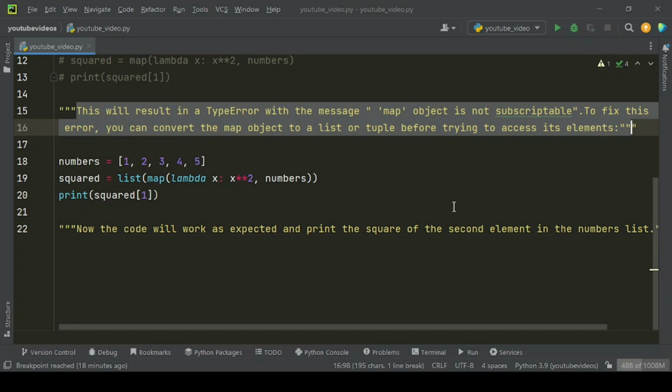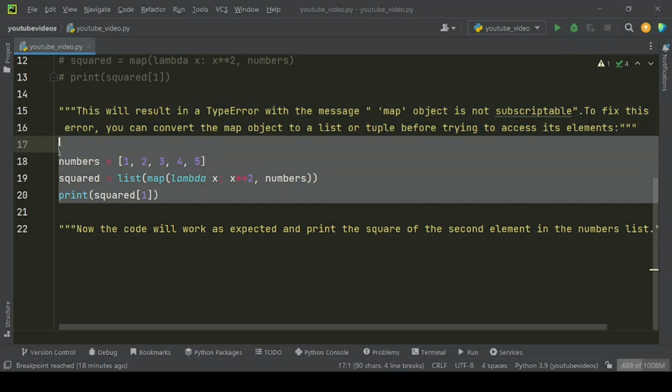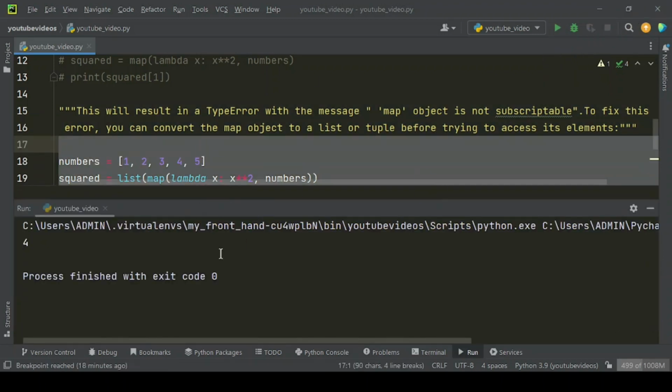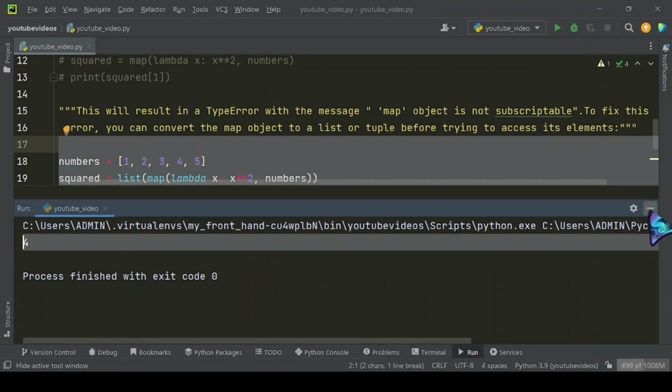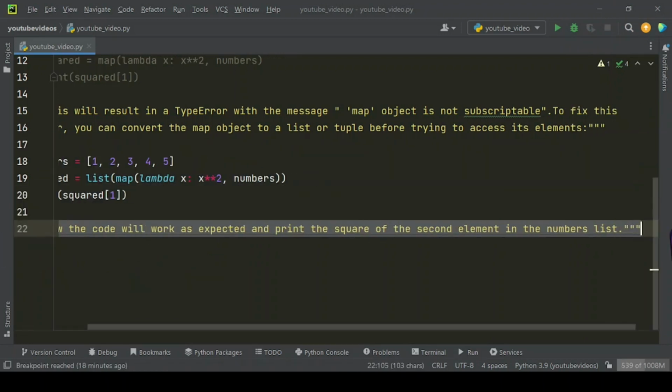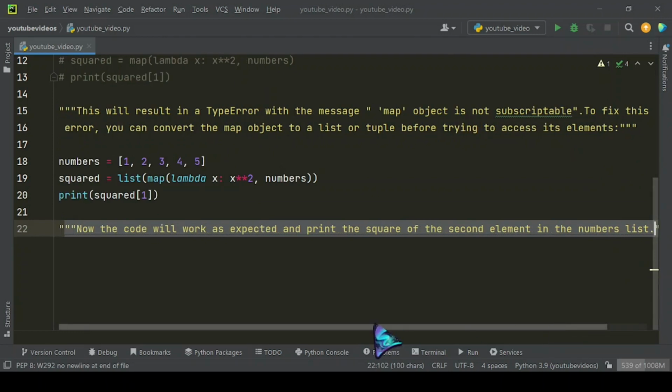To fix this error, you can convert the map object to a list or tuple before trying to access its elements. Now let's run this example code. Here is the output you will get. Now the code will work as expected and print the square of the second element in the numbers list.